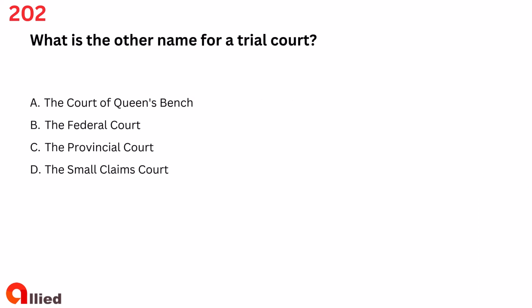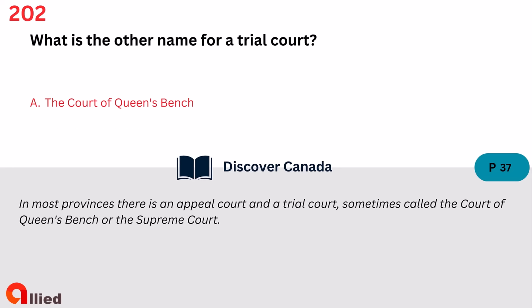Question 202. What is the other name for a trial court? A. The Court of Queen's Bench. B. The Federal Court. C. The Provincial Court. D. The Small Claims Court. The answer is A. The Court of Queen's Bench.